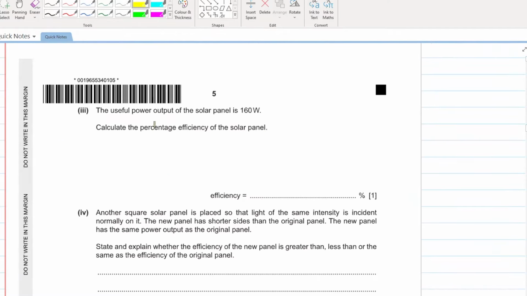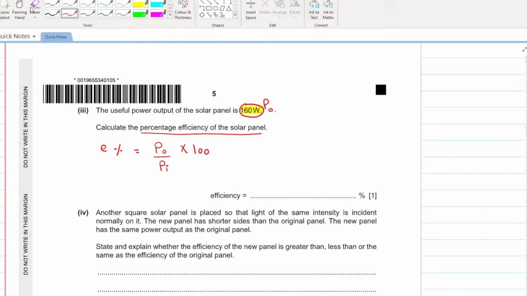The useful power output of the solar panel is this. This is the power output. Calculate the percentage efficiency of the solar panel. What is the formula of percentage efficiency? Power output divided by power input into 100. Power output is given, beta, 160.